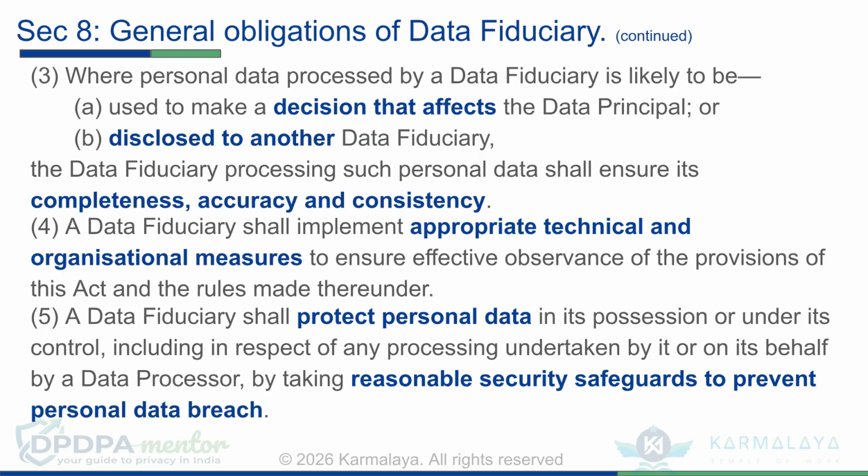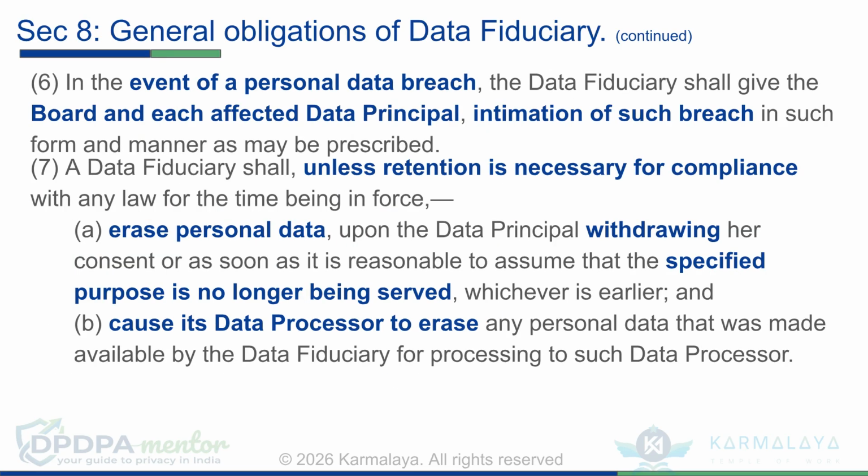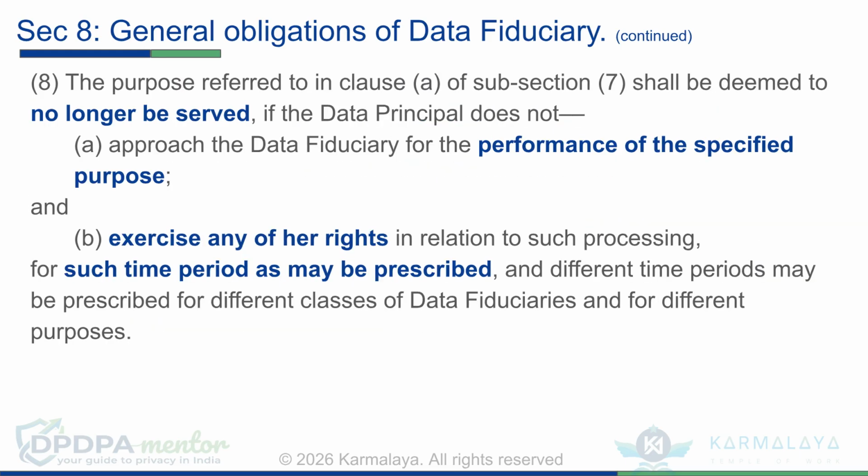subsection 4. Per subsection 5, they are also required to implement security safeguards to prevent any personal data breach. The data fiduciaries are required to intimate both the board and the affected data principal in case of any breach as per subsection 6. Subsection 7 requires data fiduciaries to erase personal data in case the consent is withdrawn or the purpose is met, unless required to retain by any other law. To determine if the purpose is no longer served, per subsection 8, the data principal has not approached for the purpose or has not exercised any other rights.